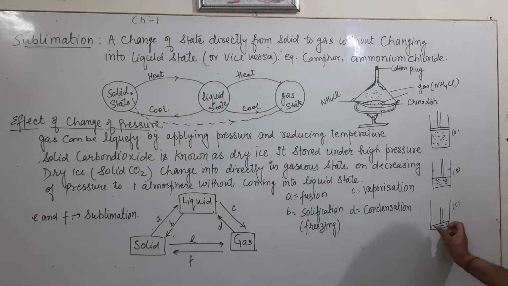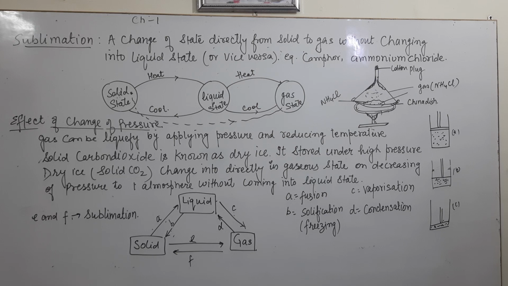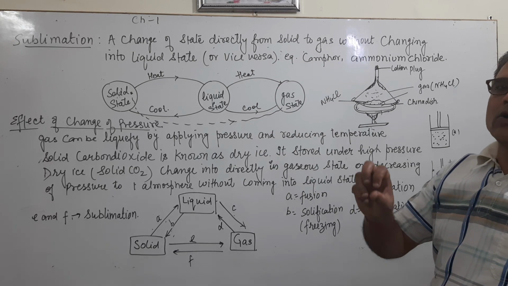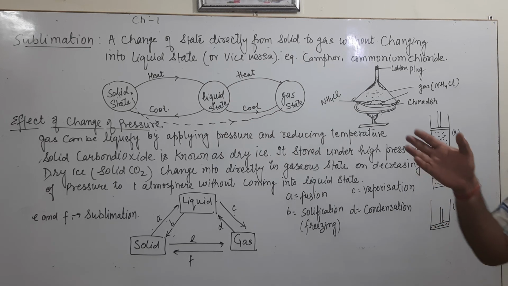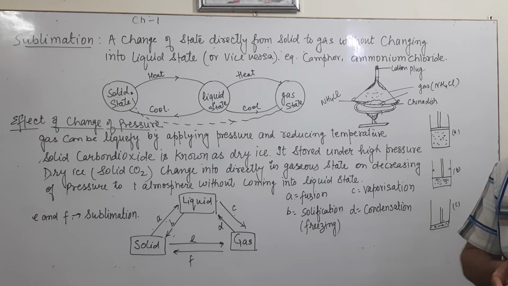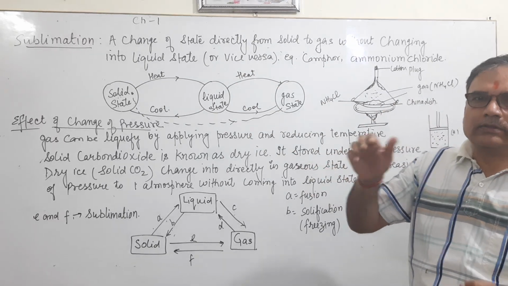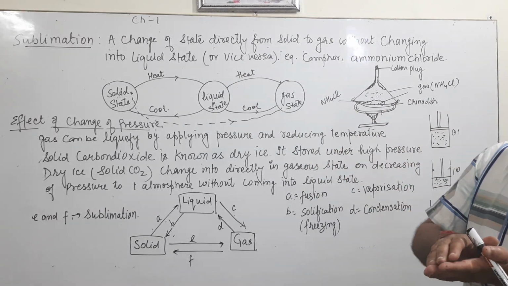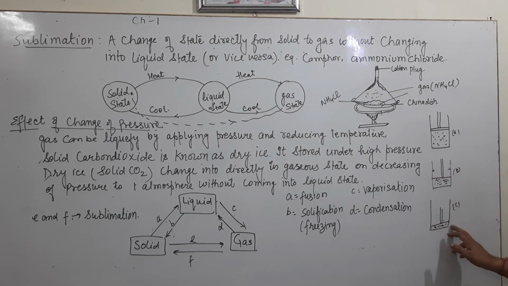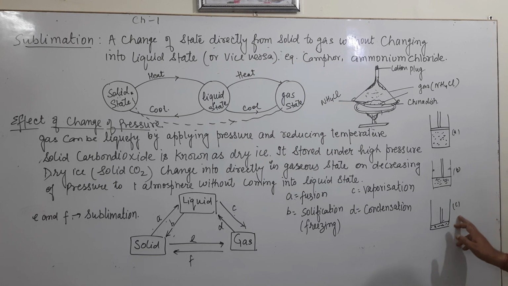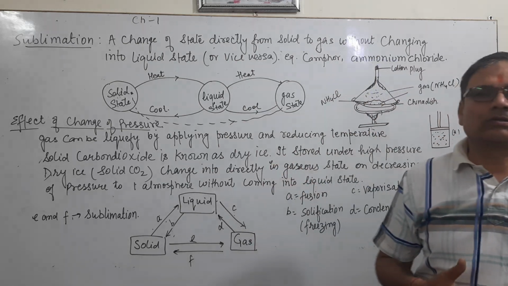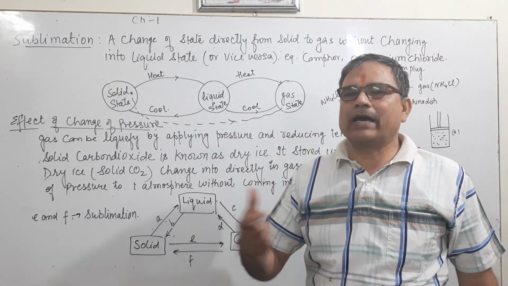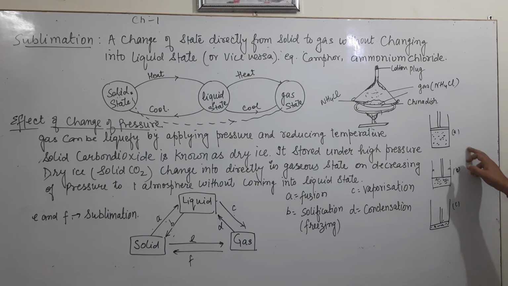And why do they come close to each other? Because the space, the region, the area is very less, but the quantity of the particles of matter is the same. So by reducing the area, when we increase the pressure, the particles come close to each other, and then the state is automatically changed. It means this gaseous state can be converted into liquid state, and this is generally used in LPG, liquefied petroleum gas.